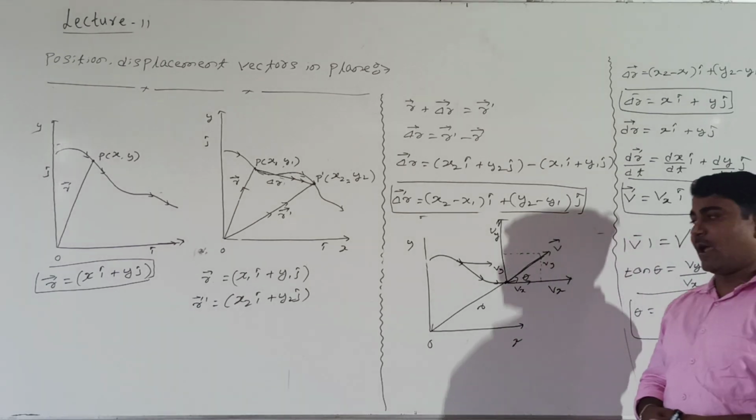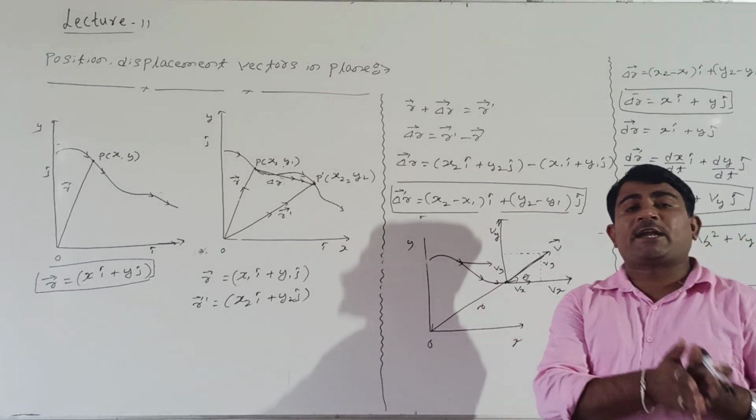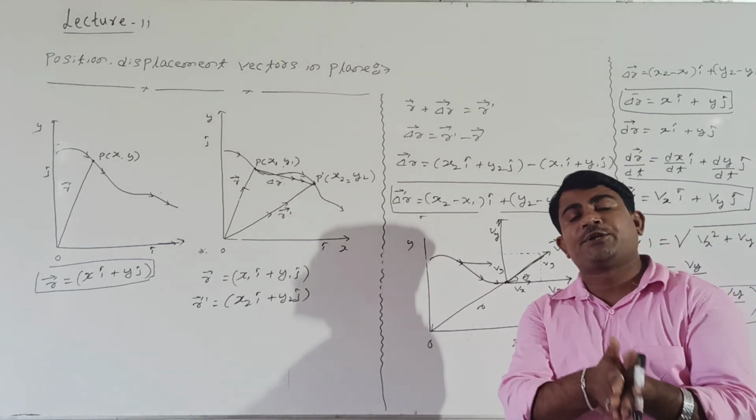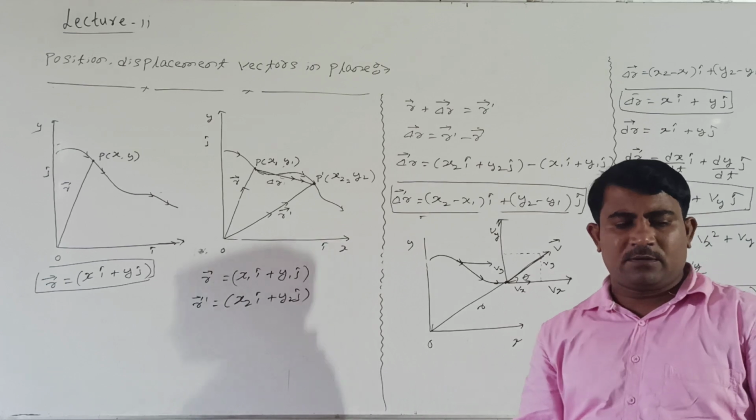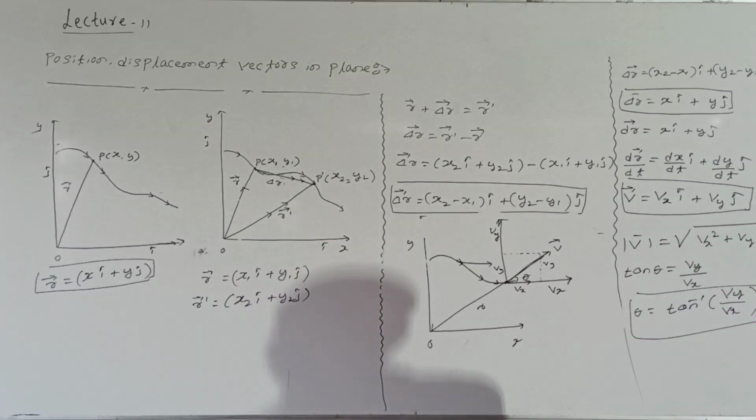Any point you can take, at any point velocity can be resolved into two components. Shall I take one more example? By taking one more example, how to take the velocity here?